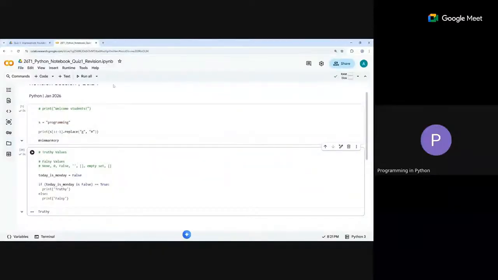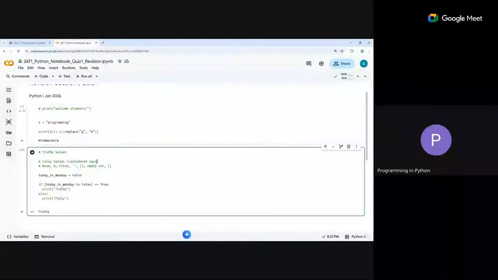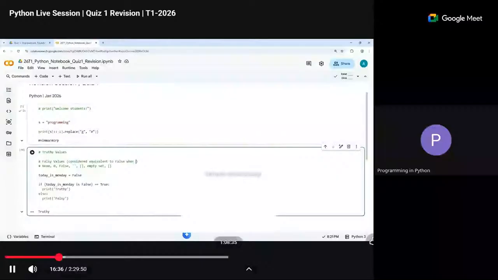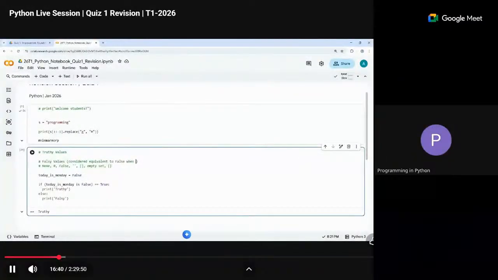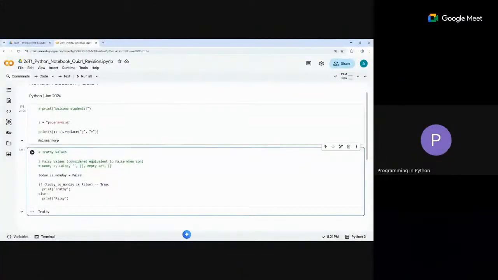Now you can extend it to truthy and falsy values. Whatever is a falsy value in the if statement is considered as false. I'll write that down also, just to be clear. It is considered equivalent to false, even though it is not a boolean. See, this None is not a boolean, right? 0 is not a boolean itself.